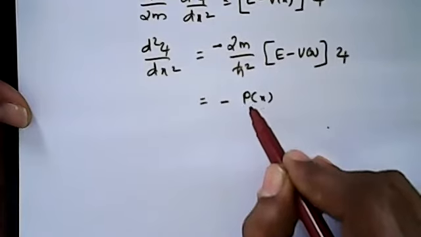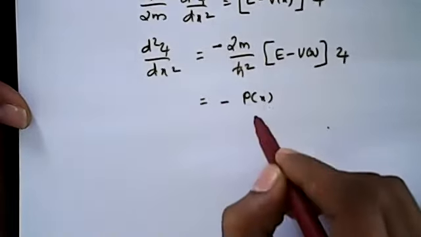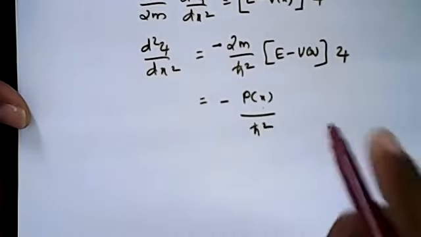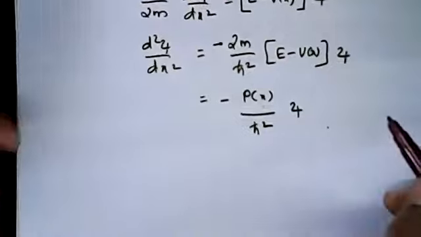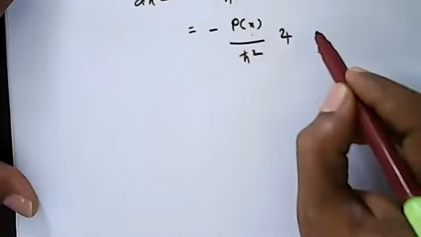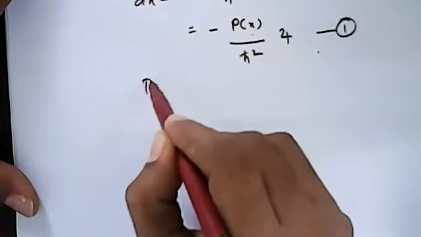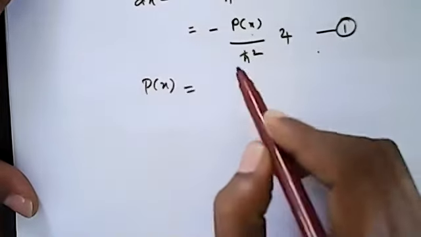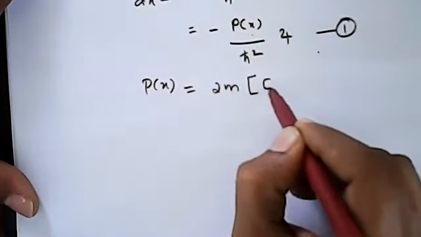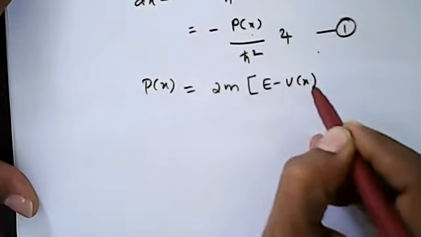So d square psi by dx square equals minus p of x square by h cross square psi. This is equation number 1, where p of x square equals 2m into E minus V of x.